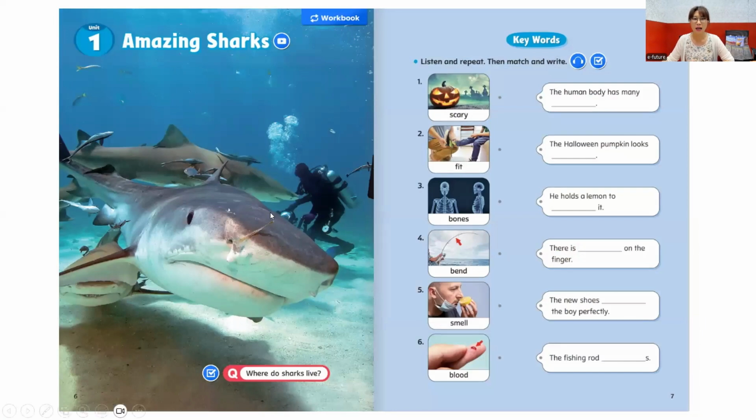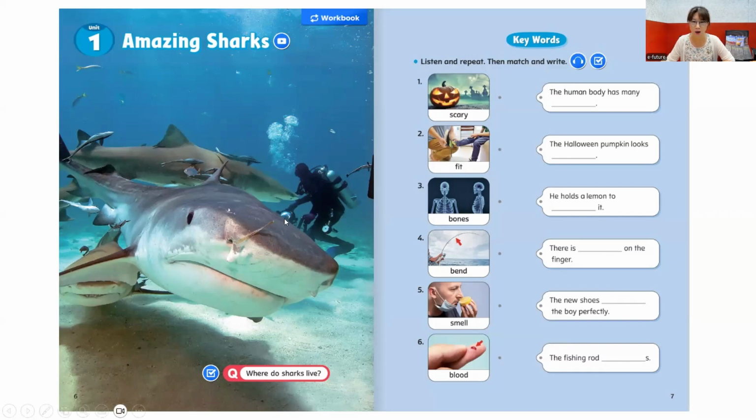So this is the theme introduction page. Unit 1, Amazing Sharks. We'll be reading about sharks and finding out some interesting information about them. As you can see, there is a video button, and you can watch the video to discuss and to find out more information about the topic before you actually read. It'll be more interesting if you watch the video, so we provide video links for all our smart reading series.